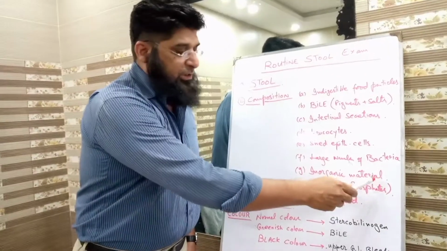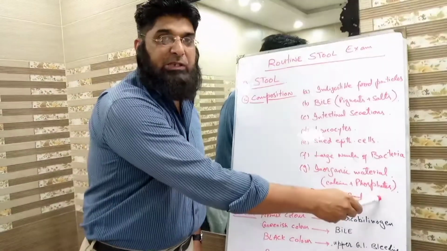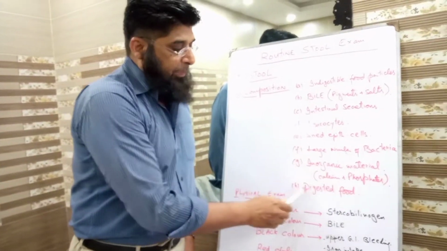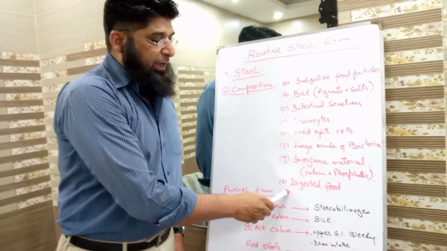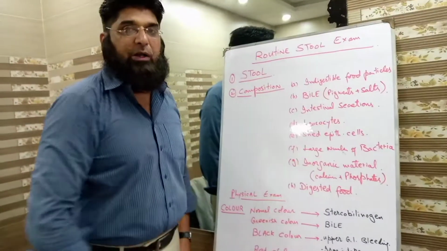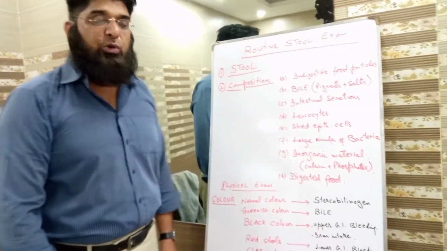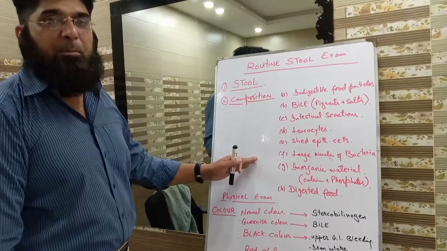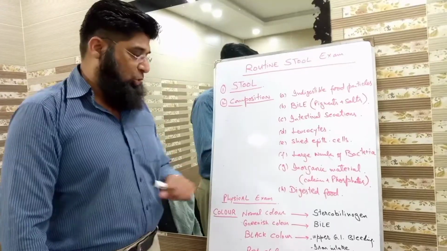Inorganic materials including calcium as well as phosphates, and a very small, negligible amount of digested food particles. Okay students, this was all about the composition of normal human stool.